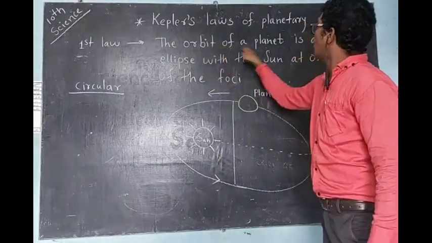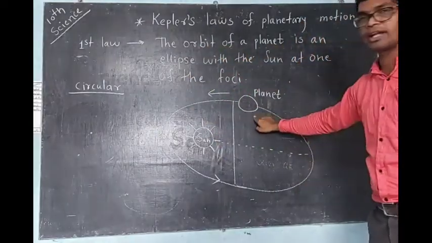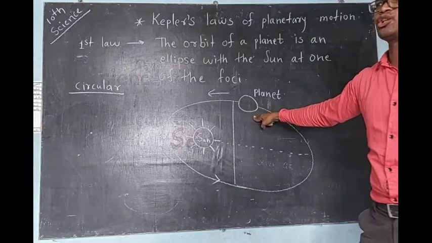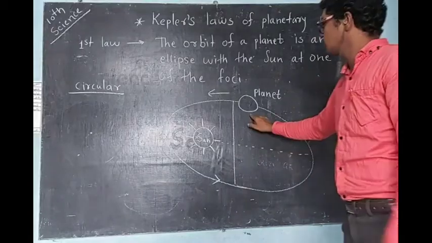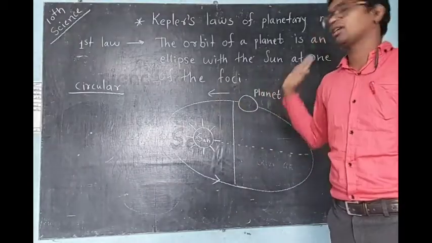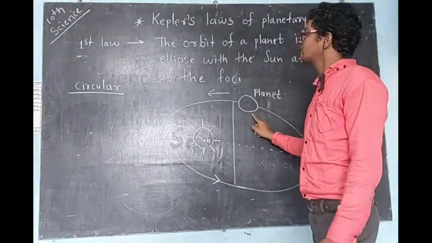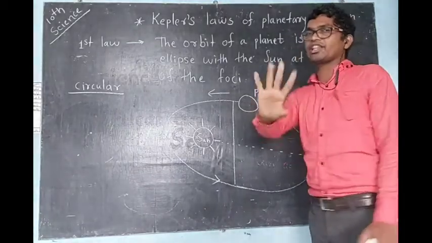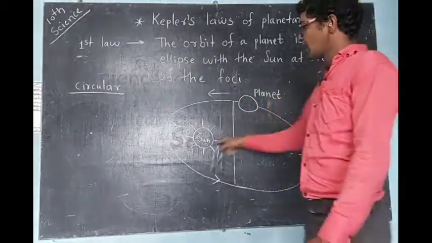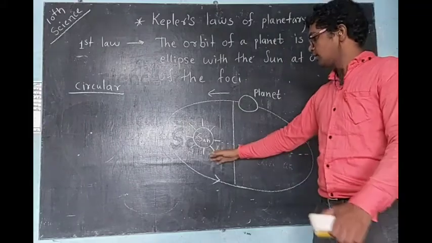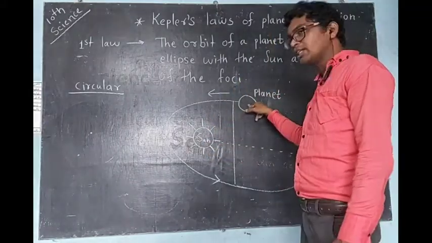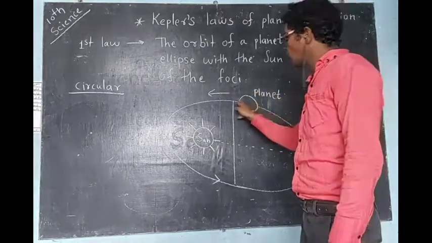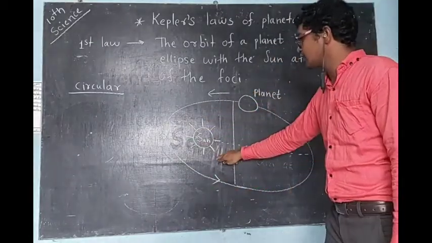Let us see again the orbit of a planet. This is one example of a planet. It could be Mercury, Earth or Venus, whichever you take in mind. Suppose this is our famous Earth. This is the Earth planet. And this, as you know, is the sun. This planet, our Earth, rotates around the sun.